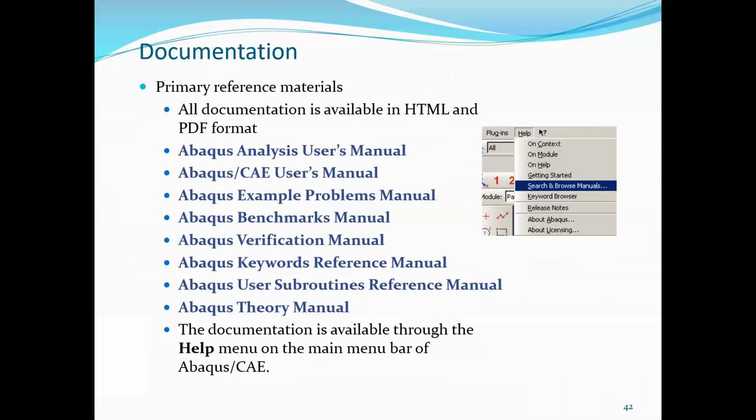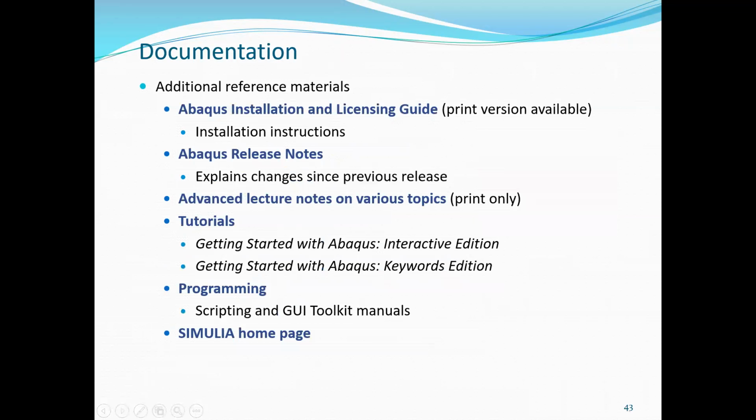The documentation is available through the help menu on the main menu bar of this Abacus CAE. You go to the main menu, help, and search or browse manuals. There also you will find the documentation. Already I have told you about the Abacus installation and licensing guide, tutorials, programming.